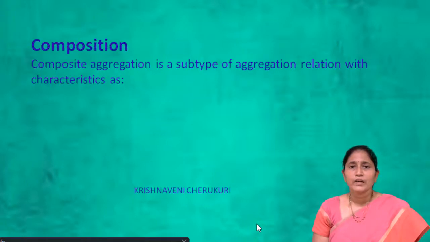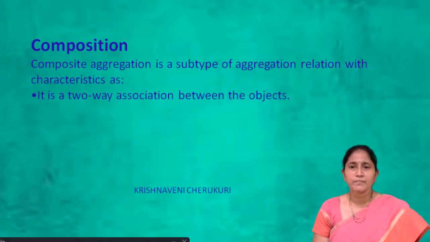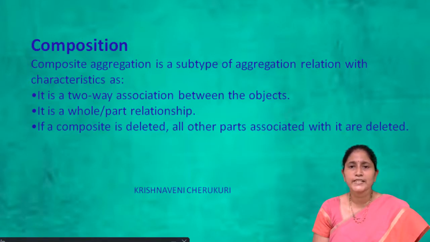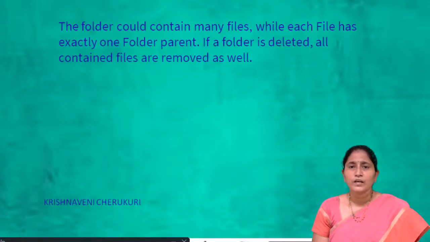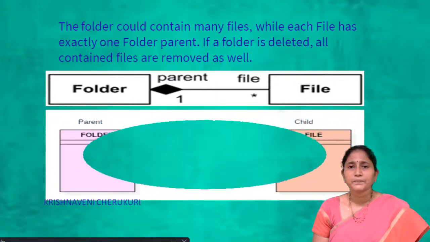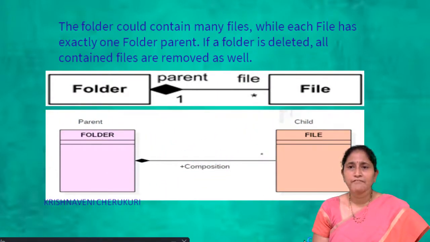Composition is a subtype of aggregation relation with these characteristics: it is a two-way association between the objects, and it is a whole or part relationship. If a composite is deleted, all other parts associated with it are deleted. Composite aggregation is described as a binary association decorated with a filled black diamond at the aggregated whole end. If you see one more example, a folder contains many files.